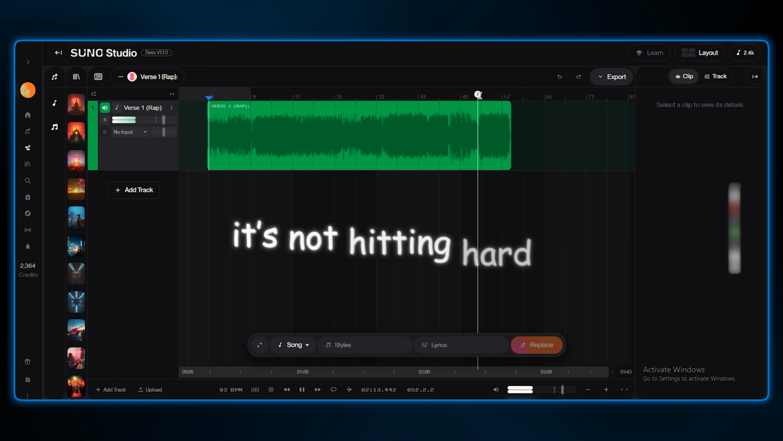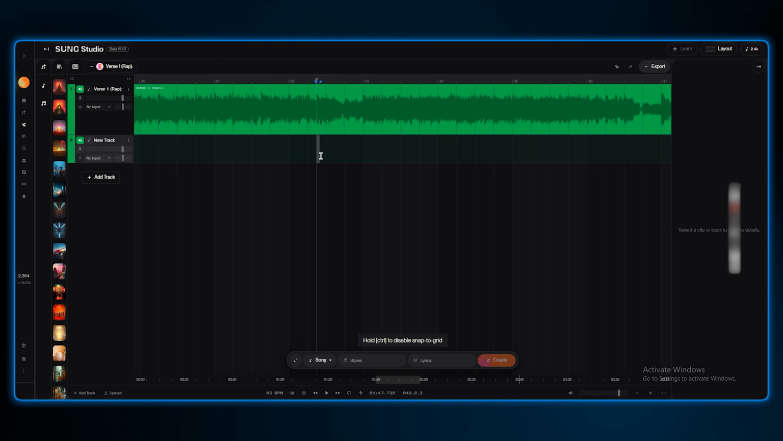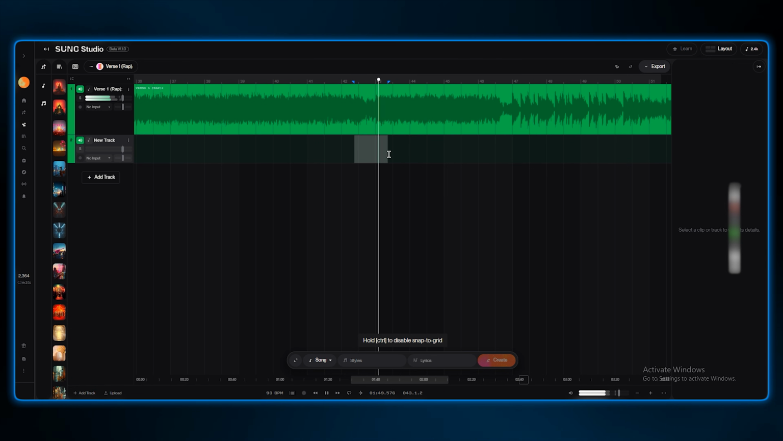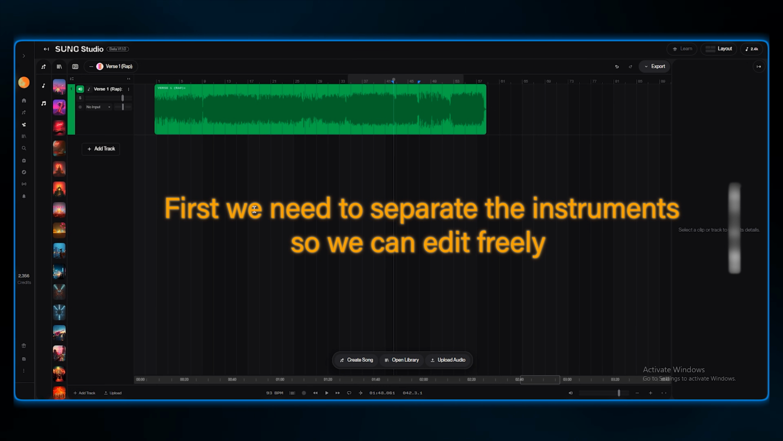Yeah, it's not hitting hard enough. I needed a more energetic, rock-heavy finish there. Plus, I also need a guitar solo near the end of the bridge before the last chorus starts. For that, first we need to separate the instruments so we can edit freely.